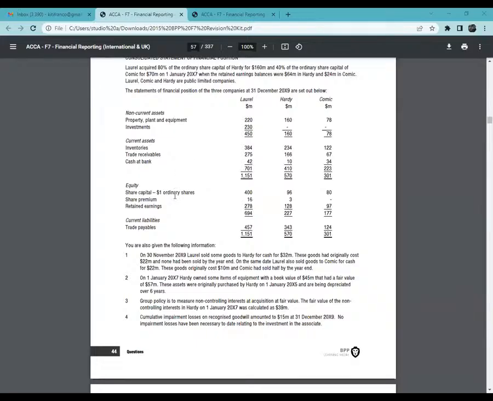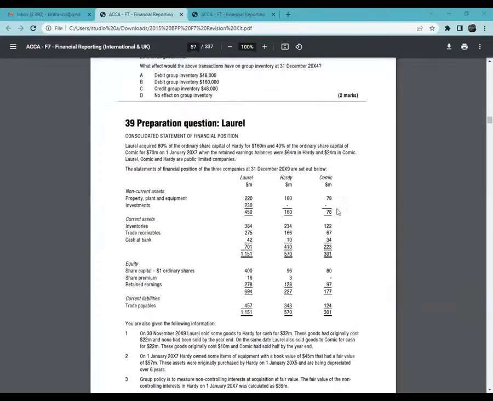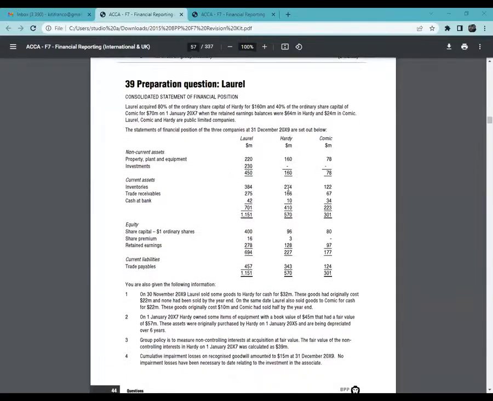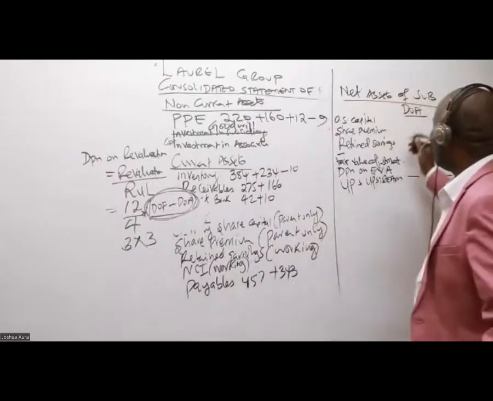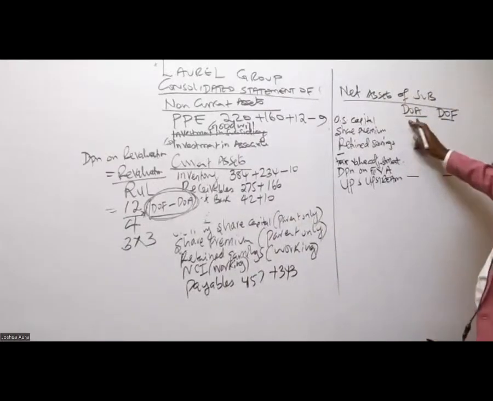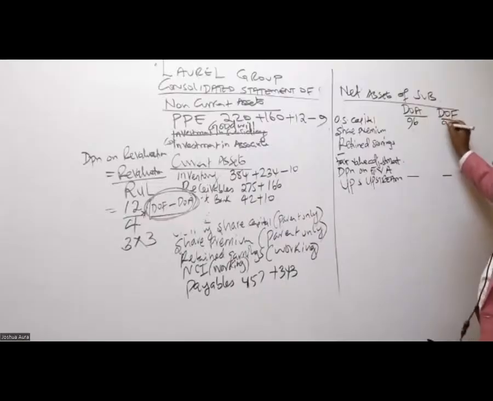Ordinary share capital. So what ordinary share capital amount should I bring here? Do I take 400, 96, or 80? Remember, these are net assets of the subsidiary, and the subsidiary is the one that we have here called Hardy, which is 96. So for the date of acquisition, we have 96, and here 96.